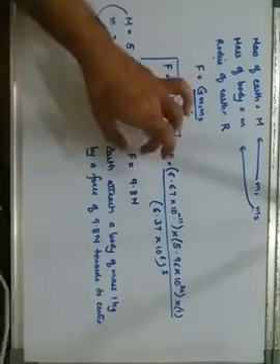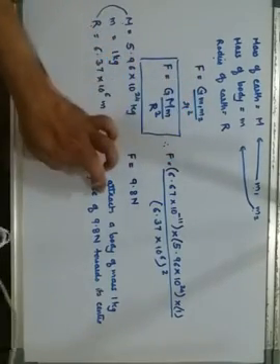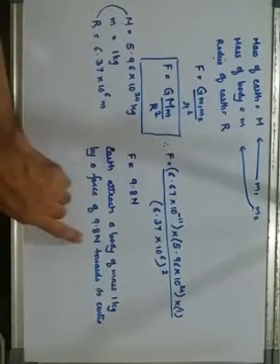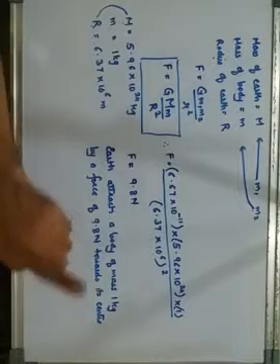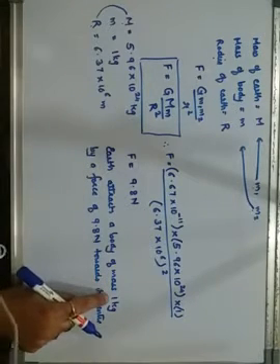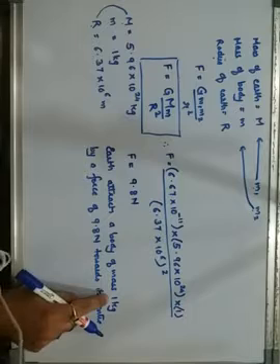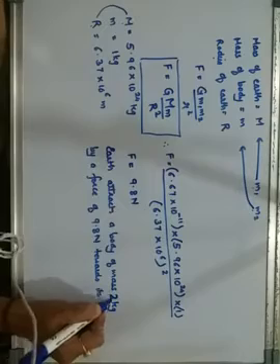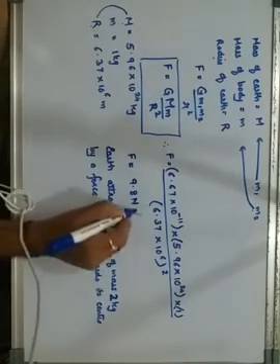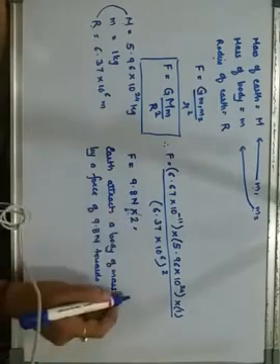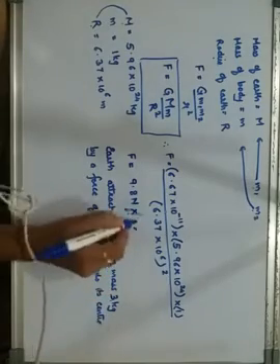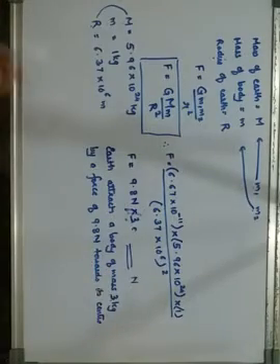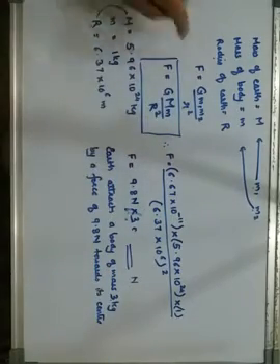That means from this we come to know that Earth always attracts a body of mass 1 kg by a force of 9.8 Newton towards its center. Sir, but if this mass is not 1 kg, if it is 2 kg, then multiply this by 2. Getting it? If it is 2 kg, multiply this by 2, so that much force will be acting. If it becomes 3 kg, multiply this by 3, so accordingly you get the force in Newton. Understood? This was for the definition purpose and a derivation purpose.